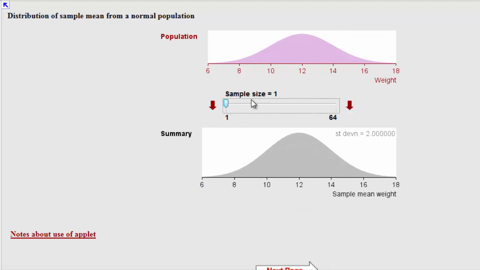So you can see here, if we take samples of 1, our sample mean is just going to be the same. But as we increase the sample size we take, the distribution of the sample means gets tighter and tighter and tighter. And this falls at the square root of n. That's the rate that this thing falls at. So you can see we had a standard deviation of 2 up here. When we have a sample size of 64, we divide through by the square root of 64, we get a quarter. All right, so that one's not too tricky.